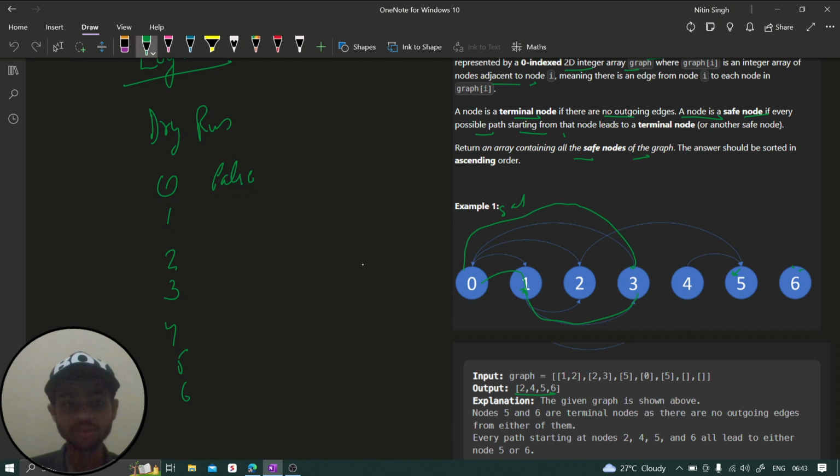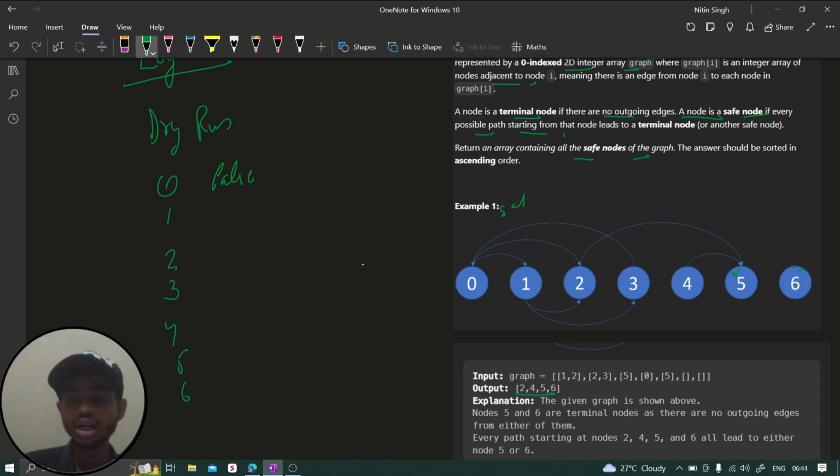I'll tell you why, but for this particular thing, let's keep it fast because this is the first time. The default value was nothing but false only, right? 0 false, 1 false, second false, all the values initially are false, so we can say 0 having a value false. Now we come to 1. So for 1, we can say it is initially false, right? We are going to make it false because it is not a safe node.